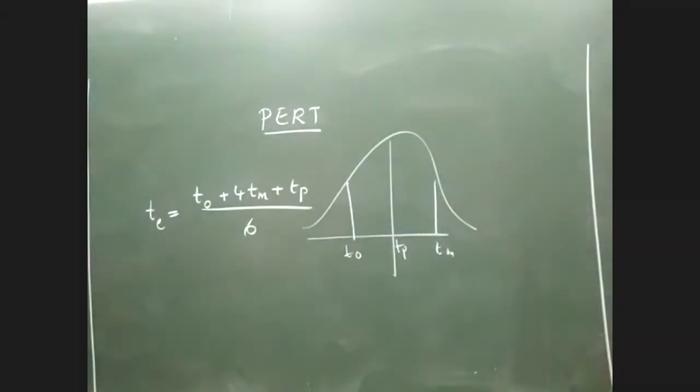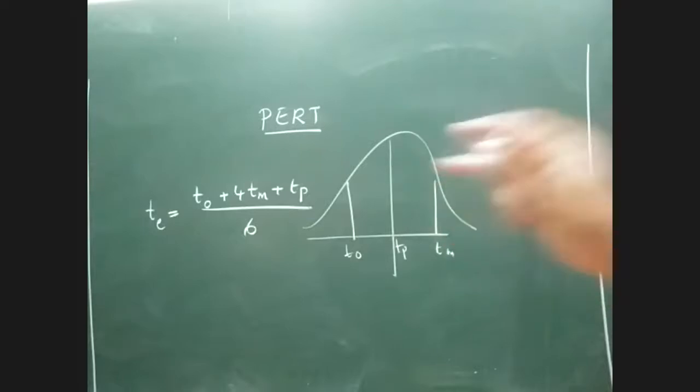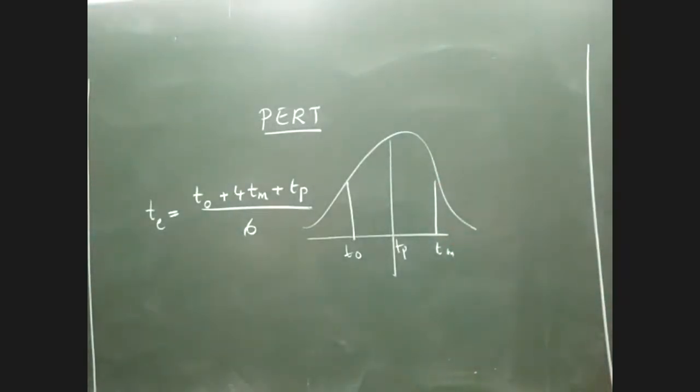For every activity, this is the extra step that we are supposed to follow. All questions in PERT will have three different durations. They will give the values of To, the values of Tm, and the values of Tp. Using this formula, I am supposed to convert this into a single value called Te, and that single value Te has to be used to draw the network diagram.